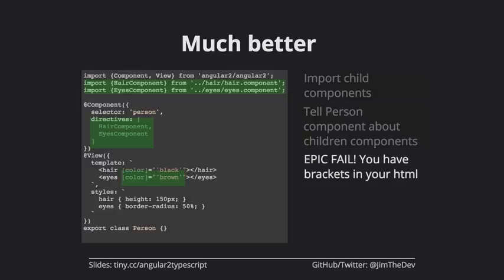But I have failed because in this example, I put square brackets in HTML. And I know there's probably a lot of people that are saying, that is not valid HTML, what are you doing? You're crazy. But actually, Angular 2 uses this, and it is valid. Even though the validator might choke on it, it actually, per the spec, is valid. And what Angular is doing here is they're saying, this is how I pass data into other components. So remember back to our blue arrows, right? Our blue arrows always point down. So we are at the person level, and we're saying, here's the data that I'm passing down into my hair and eyes. So in this case, our hair is black, and our eyes are brown.